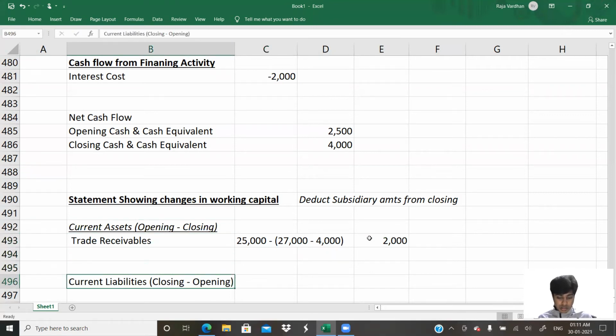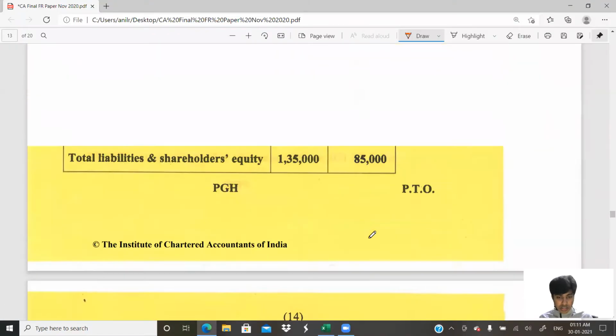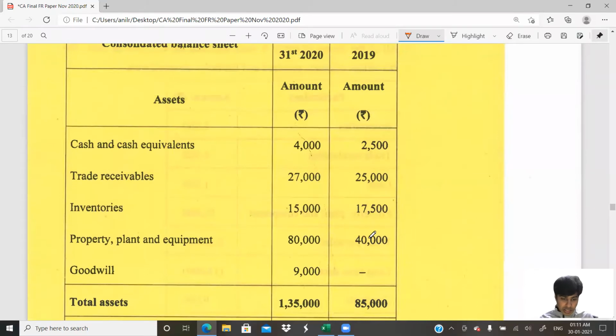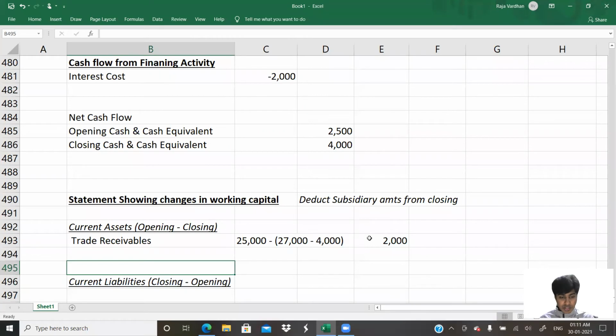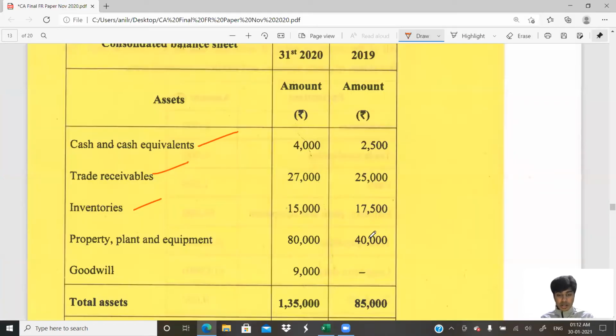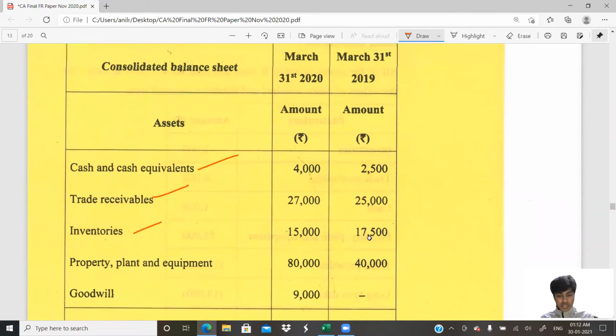Okay, come on. Trade receivables is over. Next is inventory. Let us do inventories now. Inventories is again a current asset. What should we do? Opening minus closing. Opening is the second column, closing is the first column. Remember that, don't get confused.